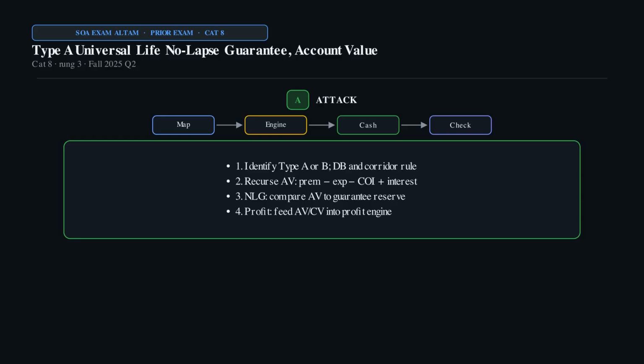Step 3. NLG, compare AV to guarantee reserve. Step 4. Profit, feed AV/CV into profit engine.